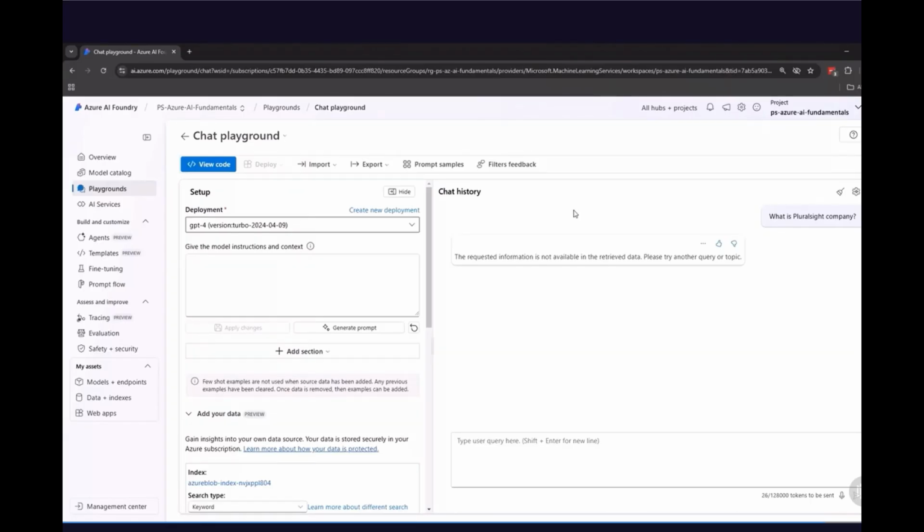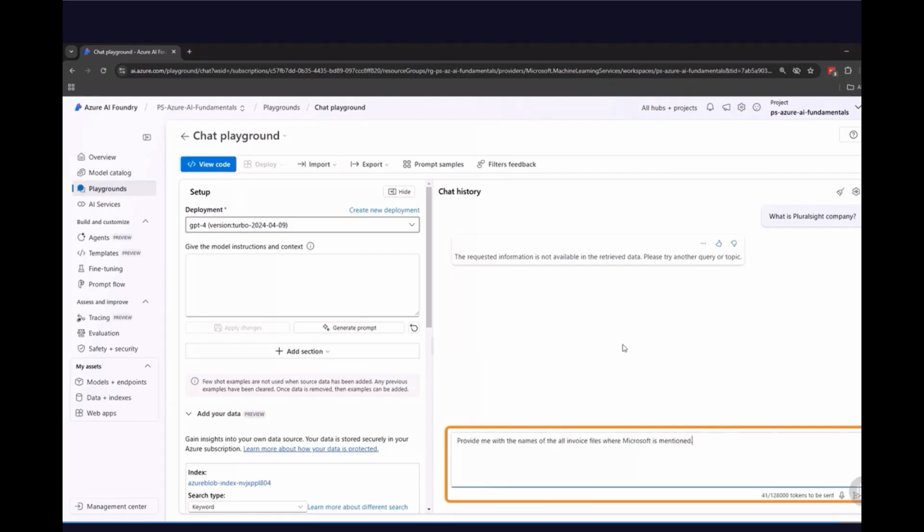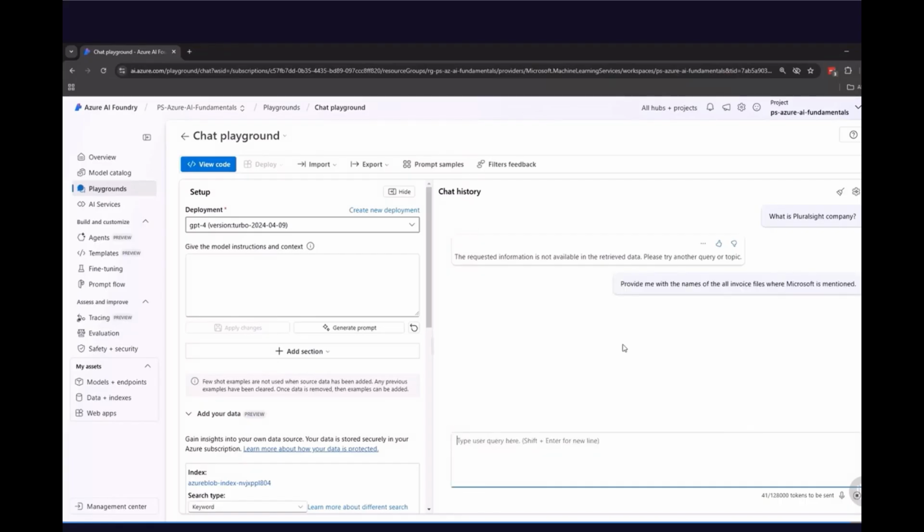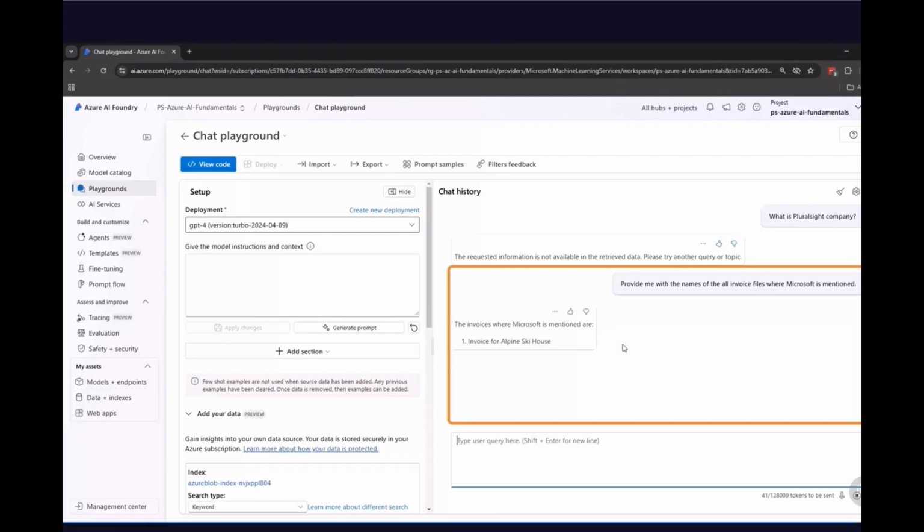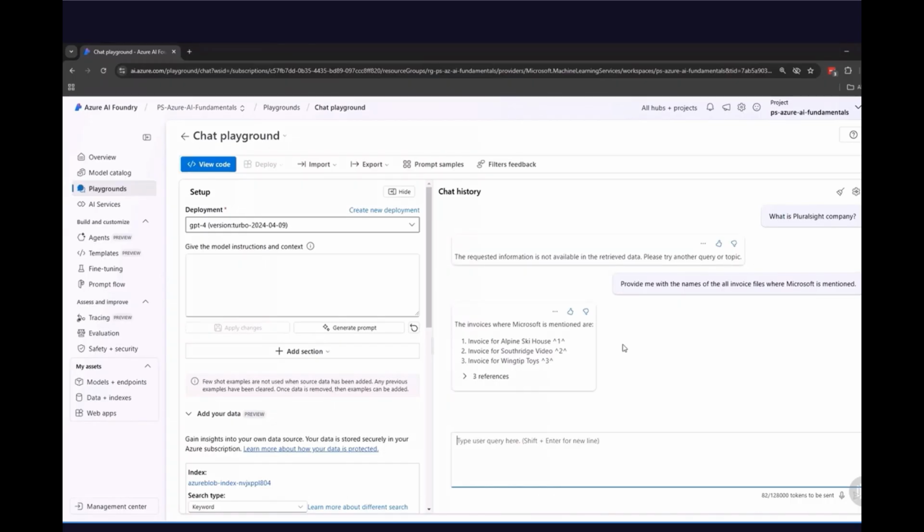So right now we can ask a specific question to this model, but this time with the data source connected. Let's type: provide me with the names of all the invoice files where Microsoft is mentioned. Within a few seconds, we will see that the model returns information about the files, and actually about the invoices, where Microsoft is mentioned. So with this approach, we can really quickly build generative AI applications with Azure AI Foundry.